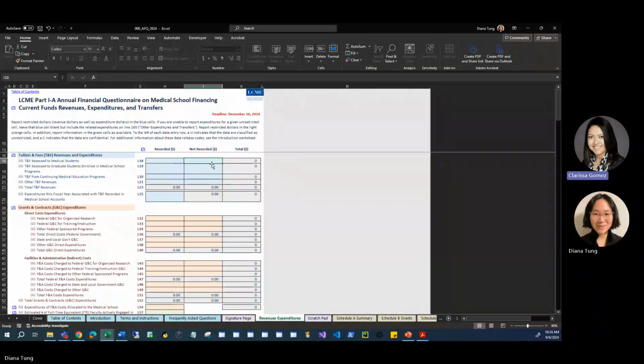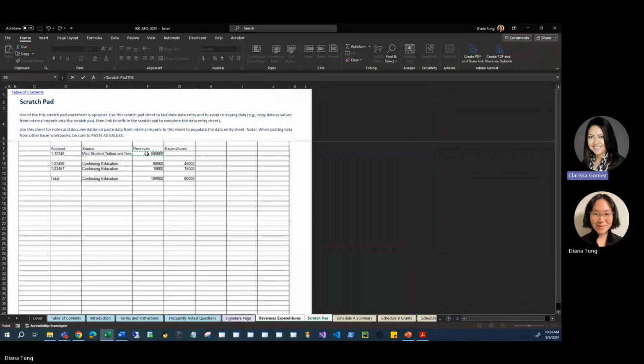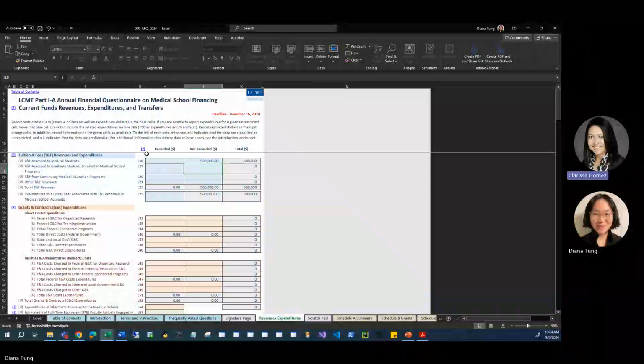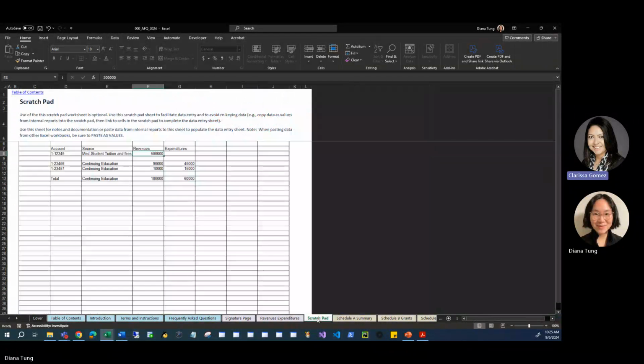In my imaginary scenario, suppose there are no graduate programs, so there is nothing to enter on line 19 in the data entry sheet. But suppose the medical school collected CME revenues recorded on the books of the medical school. This should be entered into the recorded column of line 20. So, we want to transfer the CME revenues from the scratchpad to the Revenues Expenditures worksheet, but instead of using a link, we use the Copy and Paste as Values function. First, we click on the scratchpad worksheet.